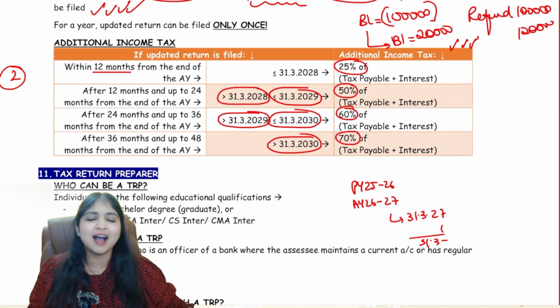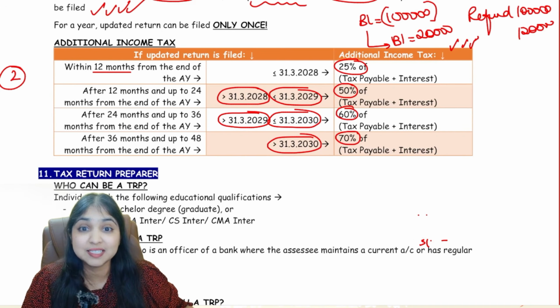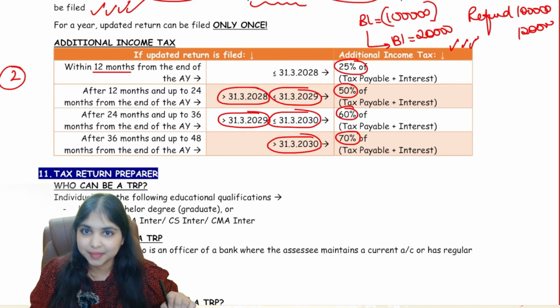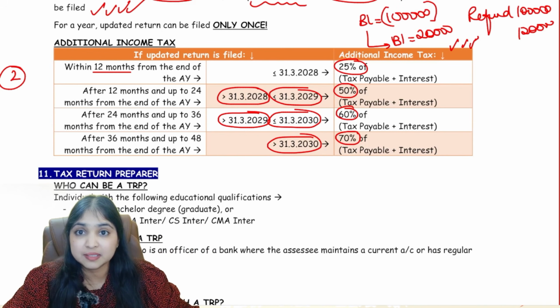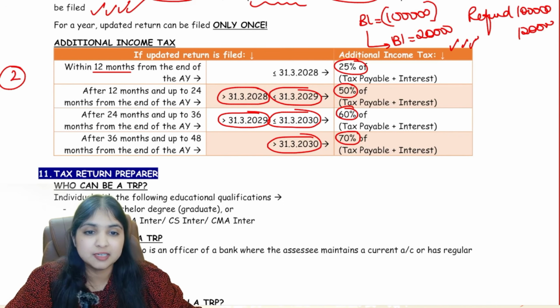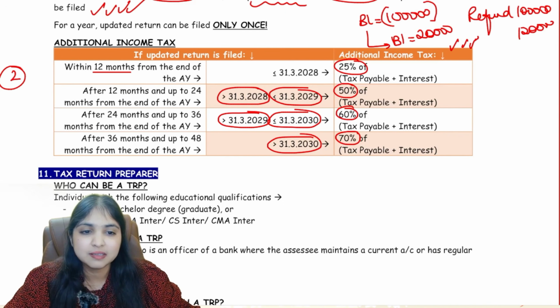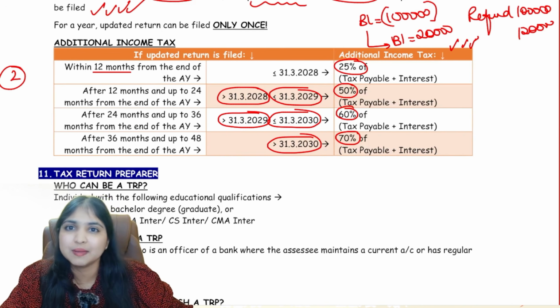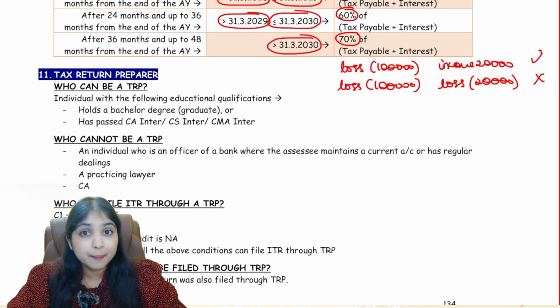Are you noticing? Atrocious, guys. 25%, 50%, 60%, 70%. This is the extra additional income tax. Now this 25%, 50%, 60%, 70% will be percentage of what? Percentage of your tax payable plus interest. Tax payable plus what interest? Your 234 ABC interest. So tax payable plus interest. Understanding? Okay. This was a discussion of updated return.